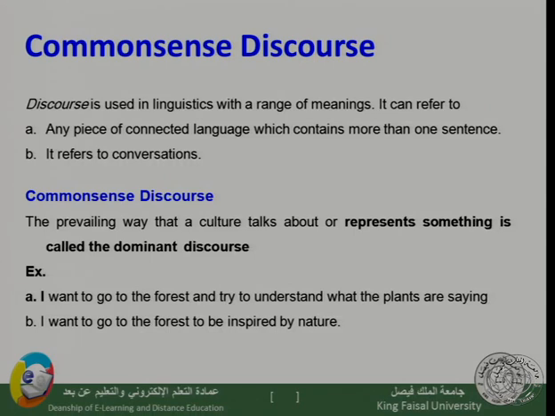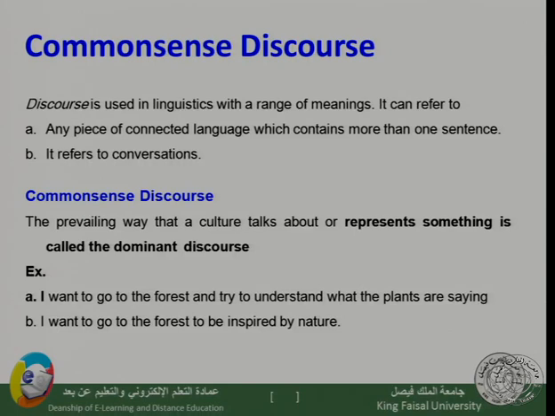The prevailing way that a culture talks about or represents something is called the dominant discourse. If you tell somebody, I want to go to the forest and try to understand what the plants are saying, this is not common sense, because we do not usually speak like this.